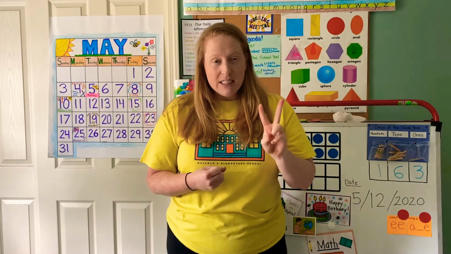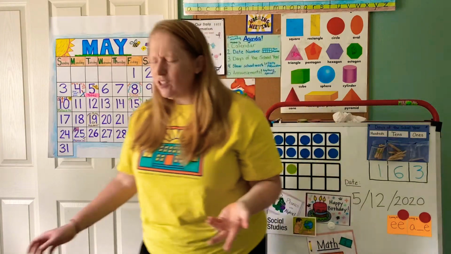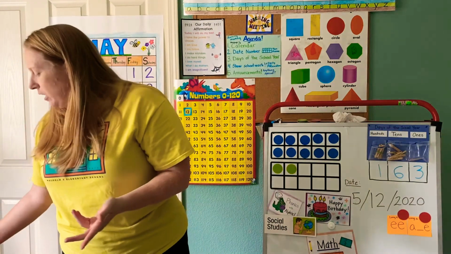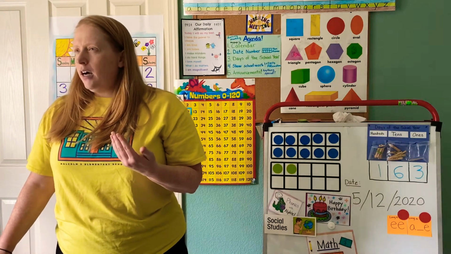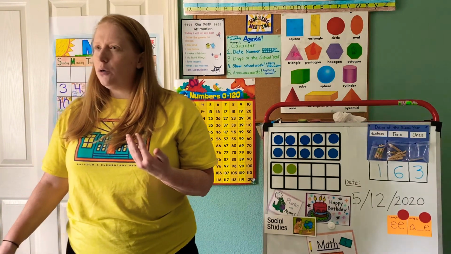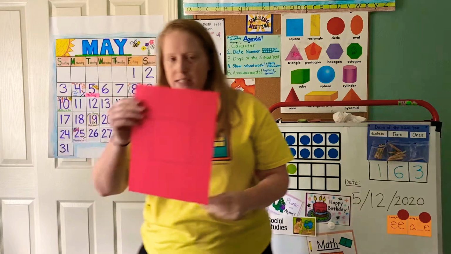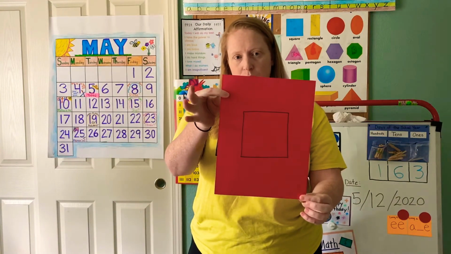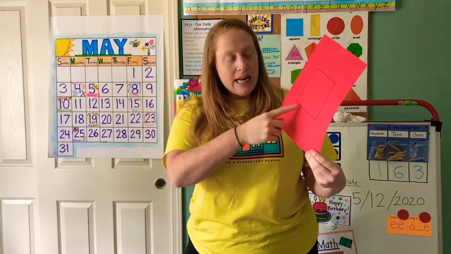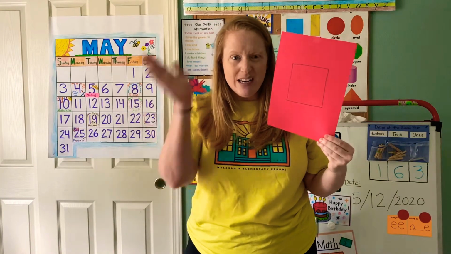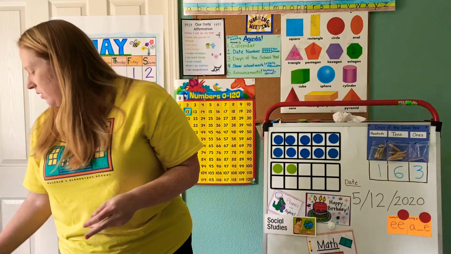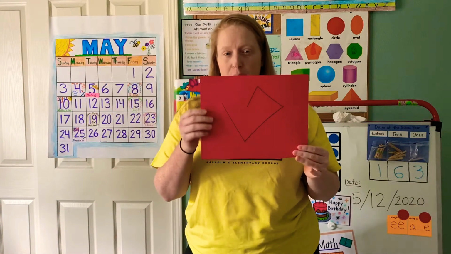But the first thing I want to tell you about is shapes in general. What is a shape, right? A shape is a closed shape. That's the word for it. So for example, did you guys think this is a shape? Yeah. And this one has a name. What's the name of this one? A square. We're going to learn about that one next week. What do you guys think? Is this a shape?